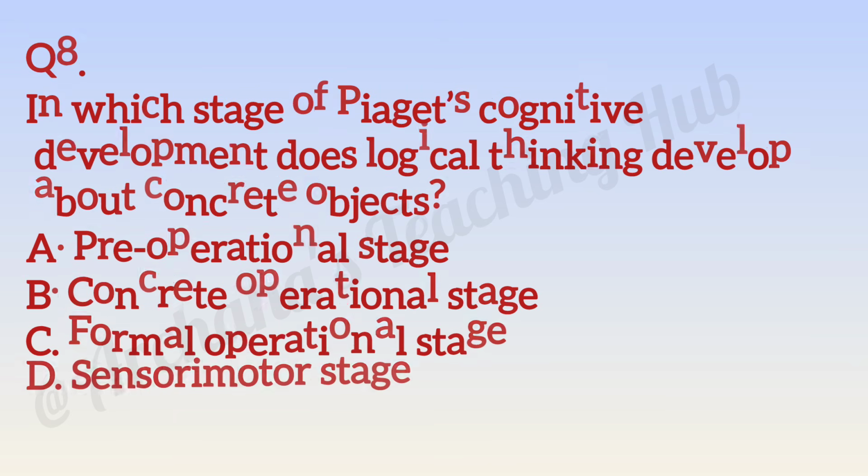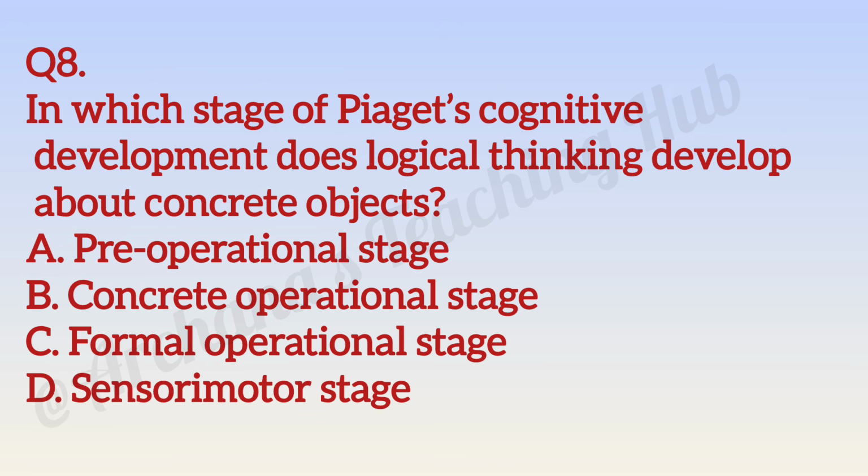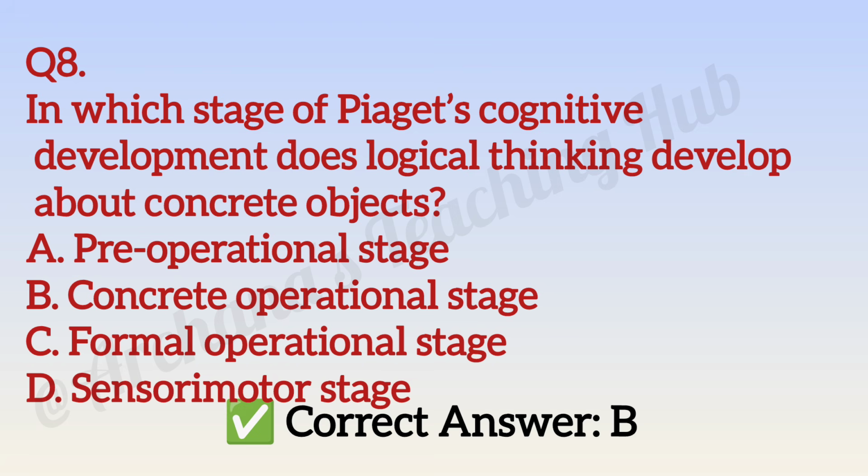Question number 8. In which stage of Piaget's cognitive development does logical thinking develop about concrete objects? Option A pre-operational stage, option B concrete operational stage, option C formal operational stage, option D sensory motor stage. Correct answer is option B concrete operational stage. Concrete operational stage involves logical thinking about real objects.